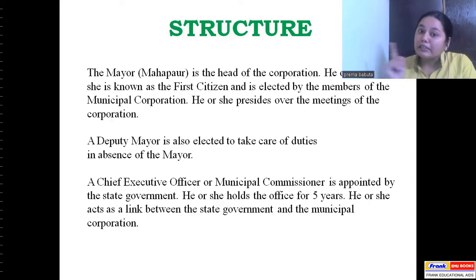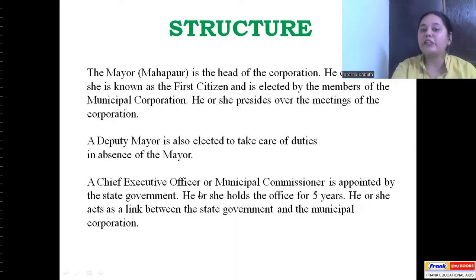So amongst the heads of the municipal corporation comes a mayor, and he or she presides over the meetings of the corporation. A deputy mayor, like a vice chairperson in the case of Gram Panchayat, is also elected to take care of duties in the absence of the mayor. Otherwise, a deputy mayor also has his or her own set of duties.